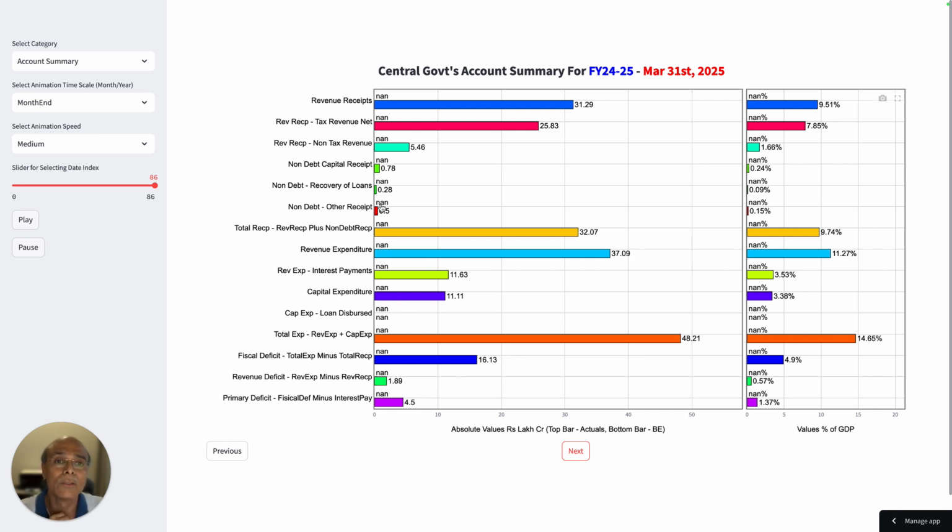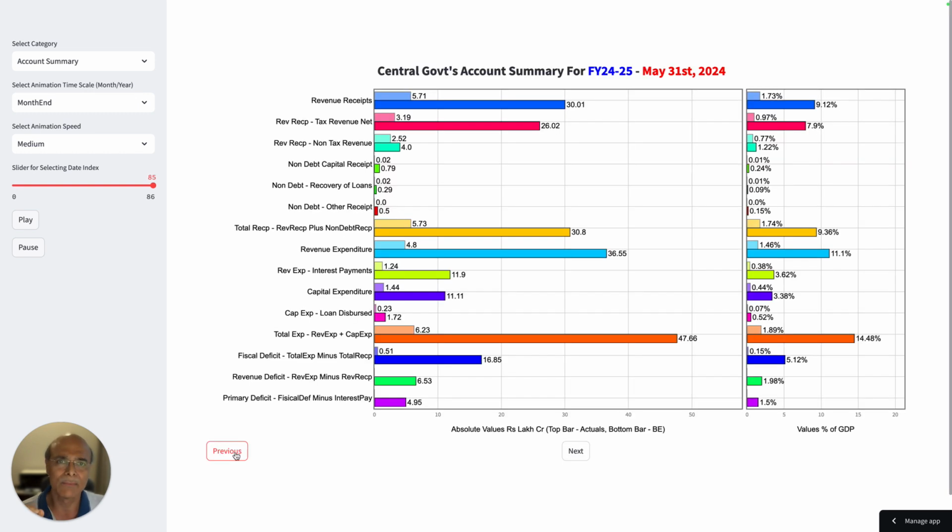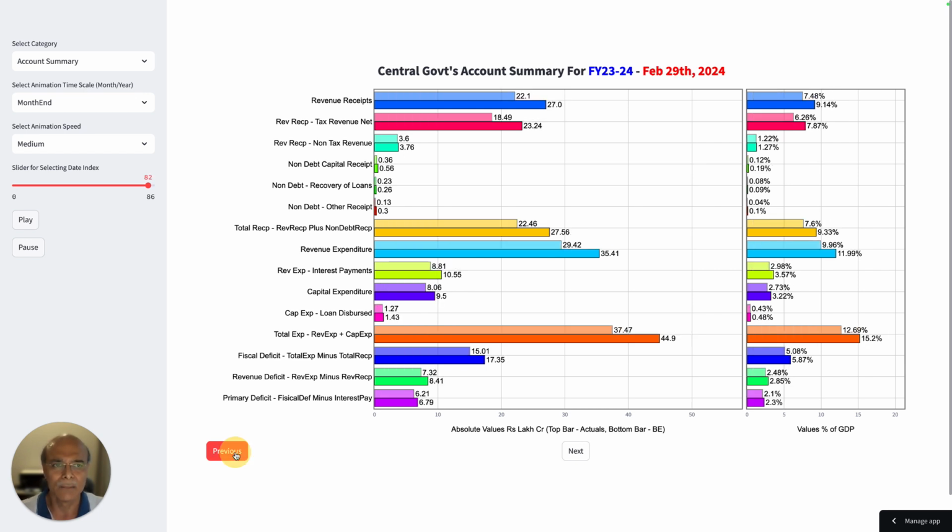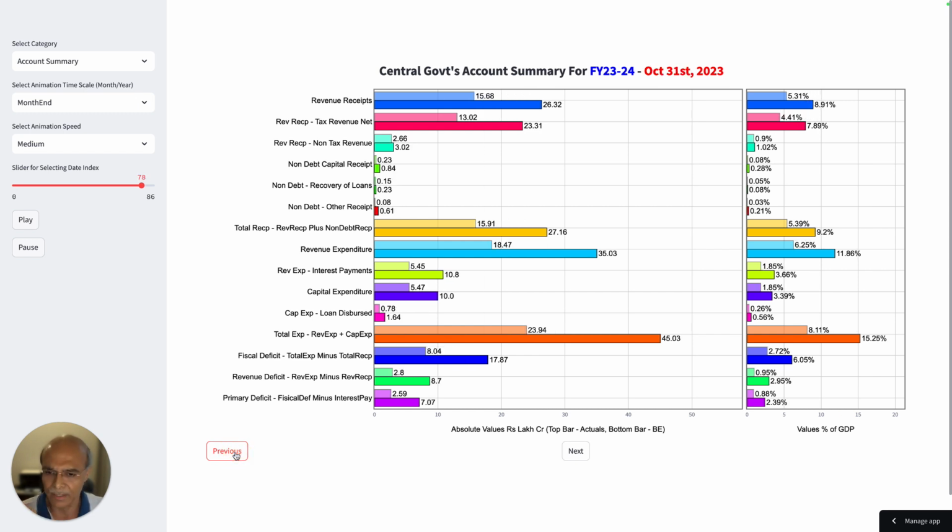Then I don't think there is anything else to be discussed in this particular chart, which is the summary statement. And you can play with this number. You can go behind and see how the numbers have changed, because the government budget document only gives up to FY23. Now you can actually go and play this till FY 17-18. So you can get a very good visibility and look at the percentage GDP number, right?